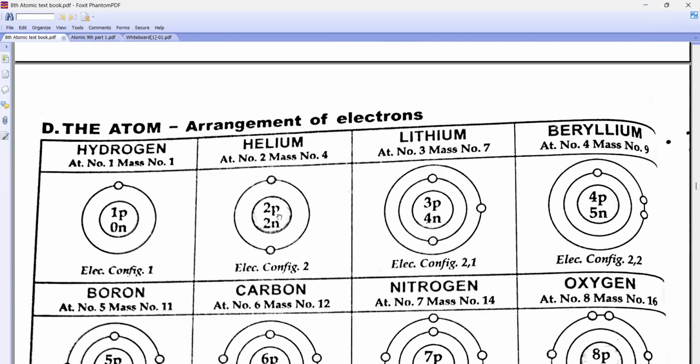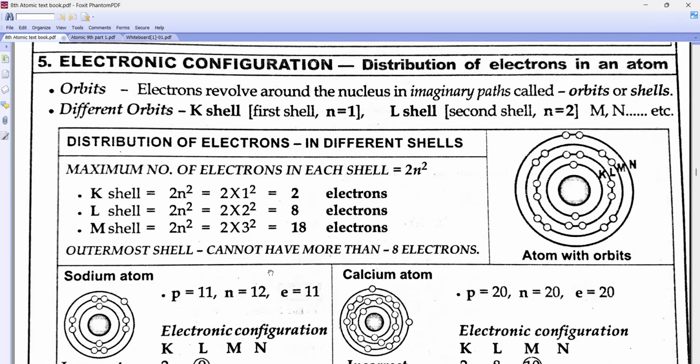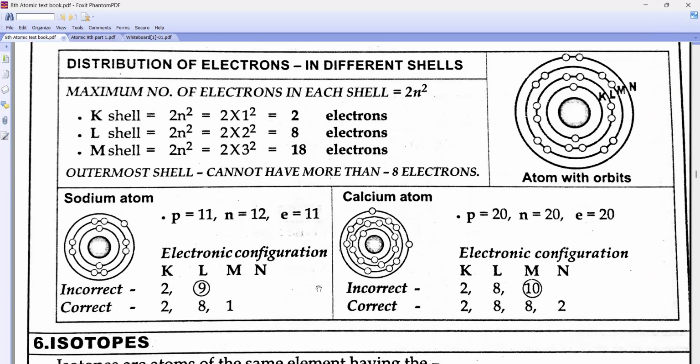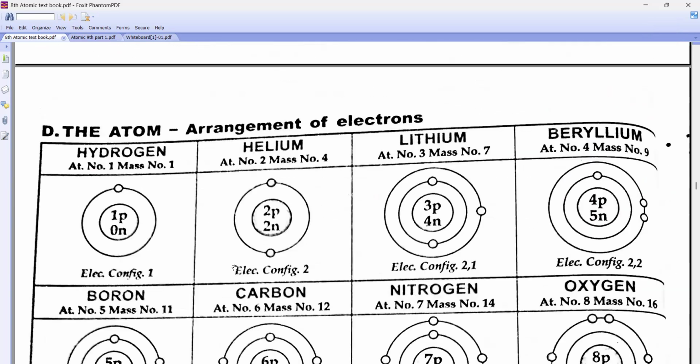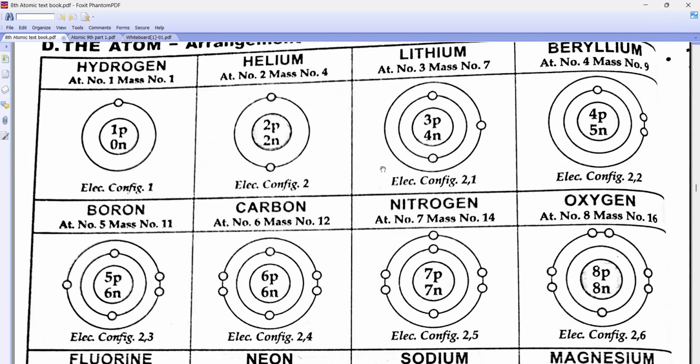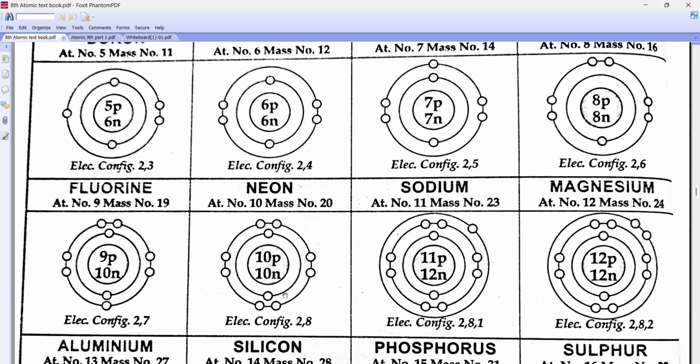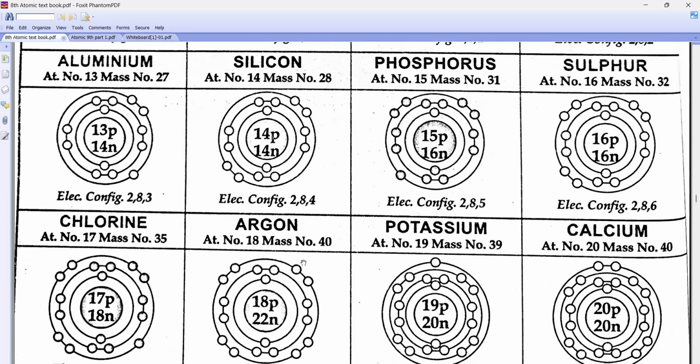Look, this is your textbook. Listen all of you, I have done till here. I have not taught you isotope yet. I will do that not today, but this diagram, can you see? This is very important. I am going to give you one trick. Whenever they tell you to draw a diagram, in the nucleus you are supposed to show protons. You can easily remember protons: atomic number is equal to number of protons, which is equal to number of electrons. But the problem is neutron. How will you remember neutron?